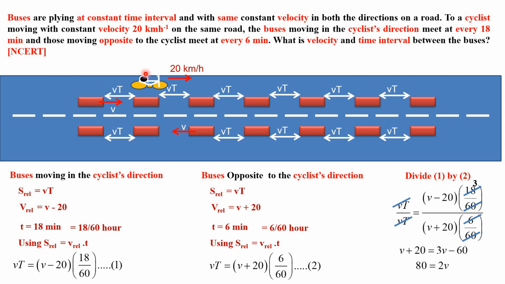So gap between cyclist and the rear bus is Vt. Vt gap is to be covered by this system. Both objects moving in the same direction, relative velocity is subtracted, V minus 20. And the bus is moving against the cyclist, for them relative velocity is V plus 20.